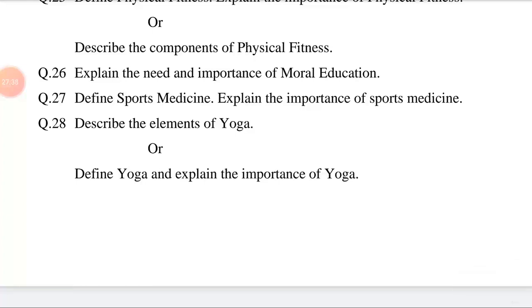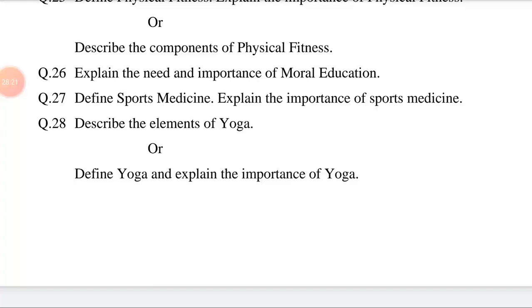Or describe the components of physical fitness. This question is also related to chapter number 1, physical fitness. Introduction. There are 5 components of physical fitness. They are directly or indirectly interrelated with each other. Different physical activities develop the various components in different ways. Under a well-planned exercise program, exercises are put in such order that all the components develop simultaneously. Each component has its own importance in different games and sports.